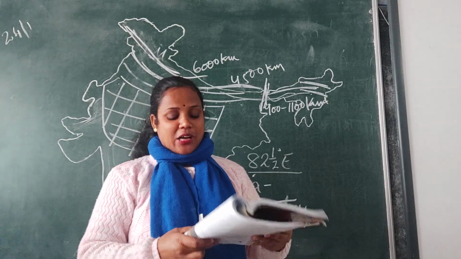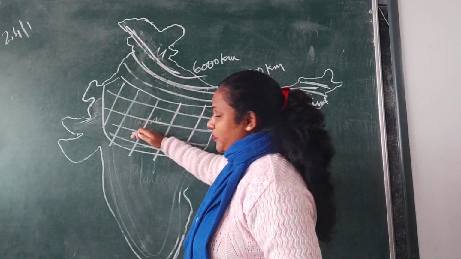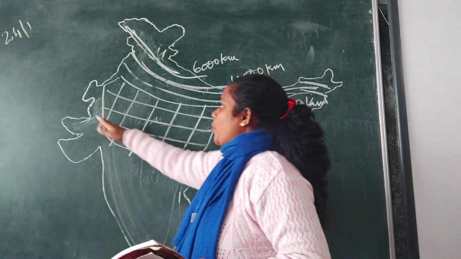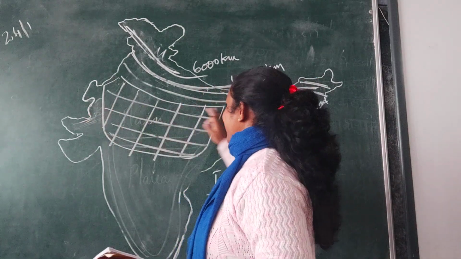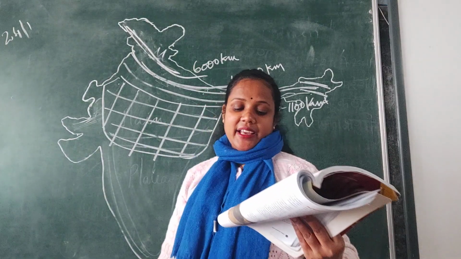So the region south of the Himalaya range, the south side of the Himalaya range, is all plain area running from west to east.